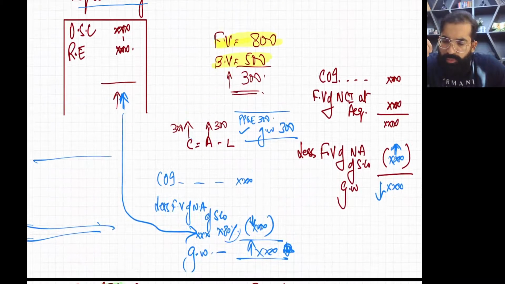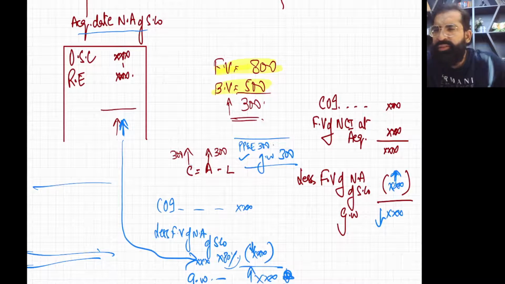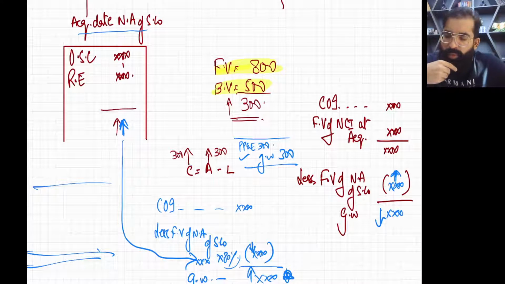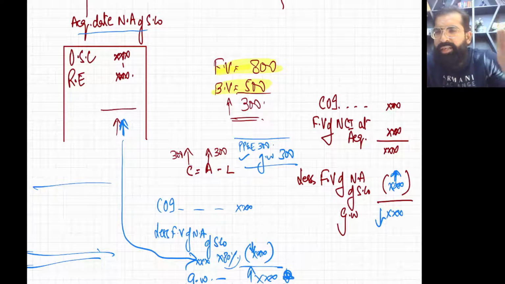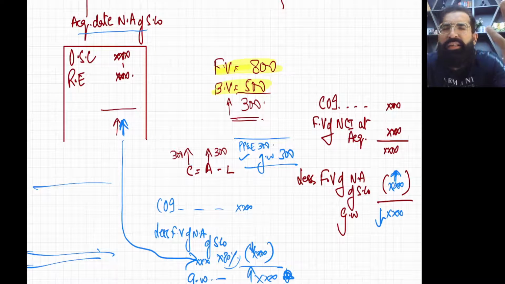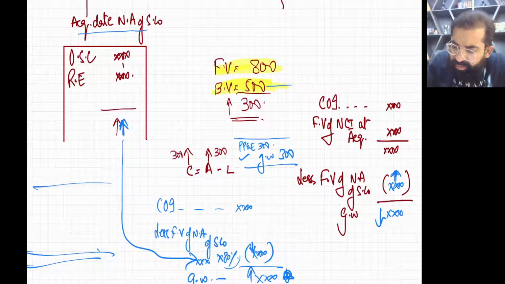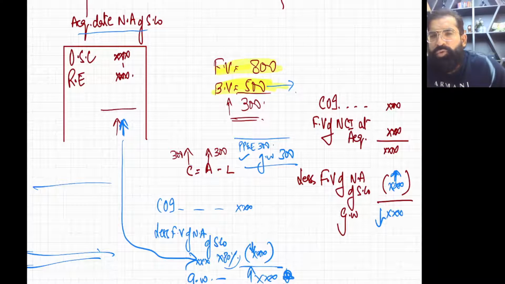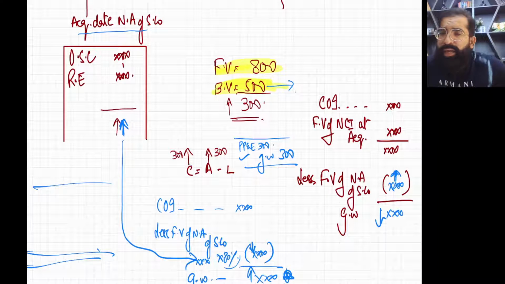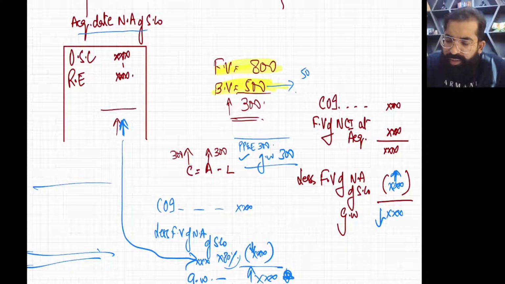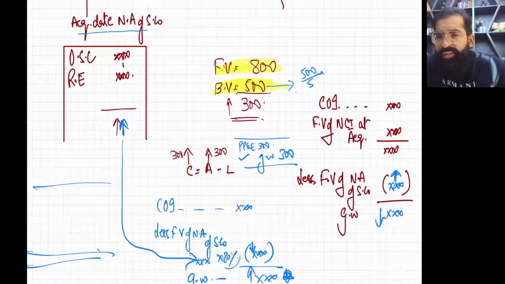Now, there is one more thing which we call excess depreciation, a very famous thing on fair value adjustment. In 99% of questions it is written that the subsidiary company does not know about this fair value adjustment. So in the individual books of S company, this asset is recorded as 500, and S company has calculated depreciation on the basis of 500. So 500 divided by 5, the depreciation is 100.